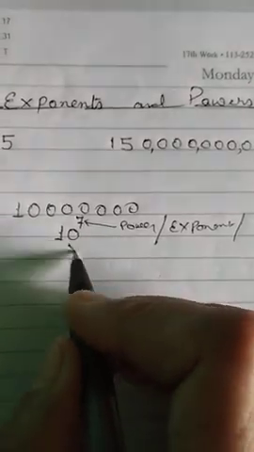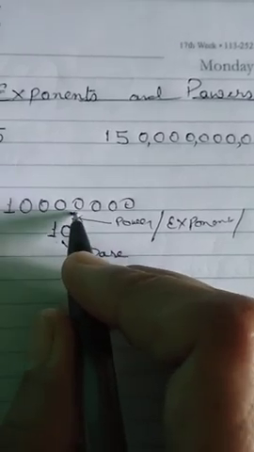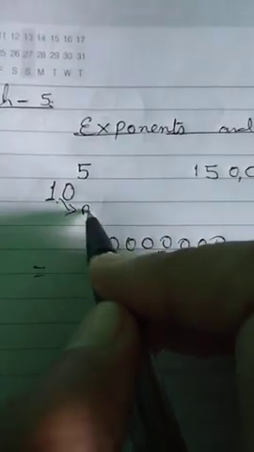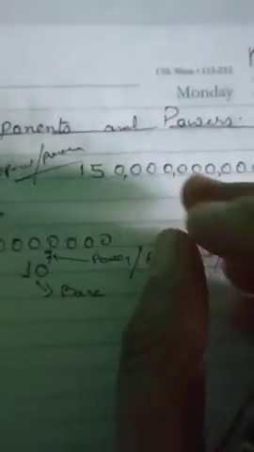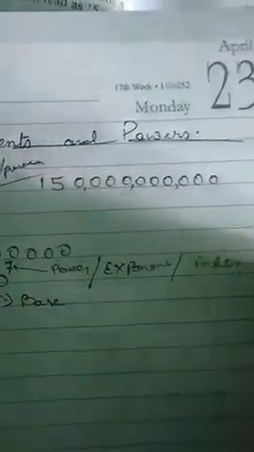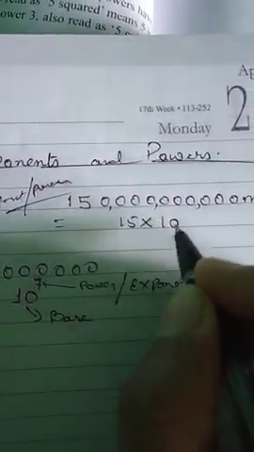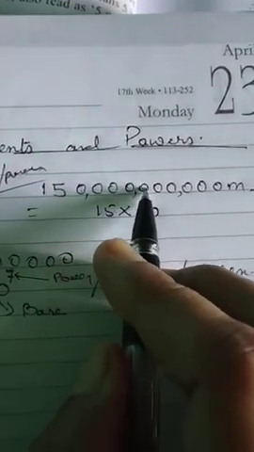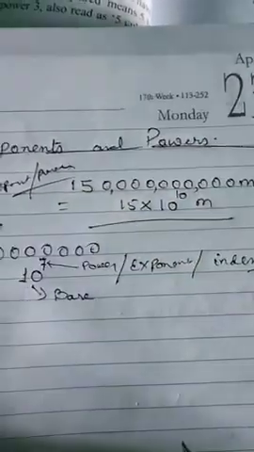And what is this? This is called base. This is base and this is power, or this can also be said as exponent. Similarly, 10 to the power 5. This is base, this is exponent or power, or index also you can say. Suppose a very big number is written, the distance between the sun and the earth is written in meters, this much meter. So you can write it in exponential form. How? 15 into 10 to the power 1, 2, 3, 4, 5, 6, 7, 8, 9, 10. 10 to the power 10 meter.